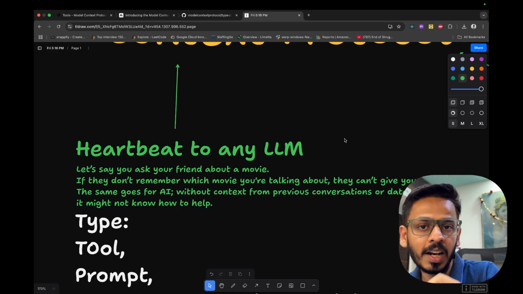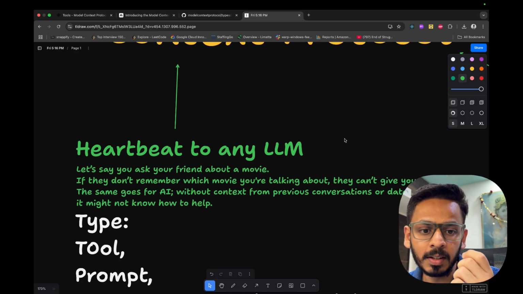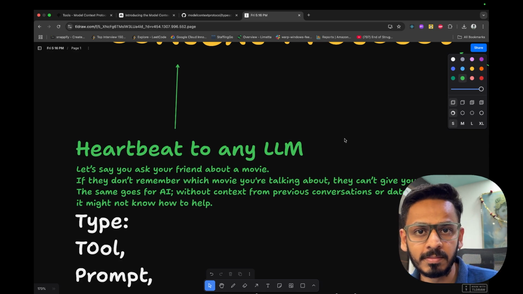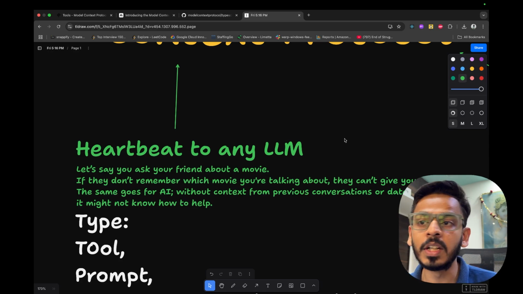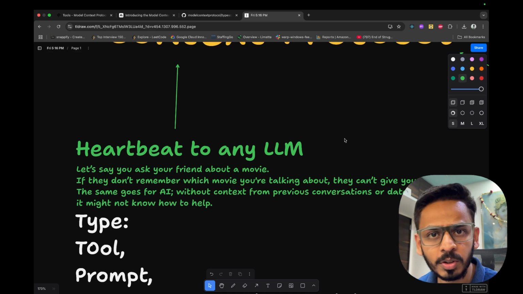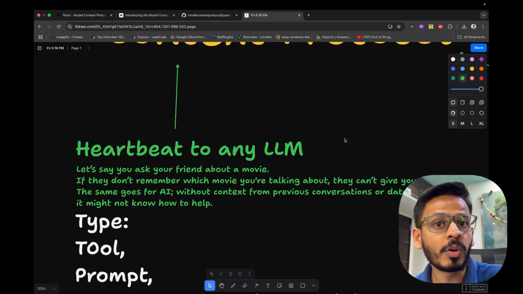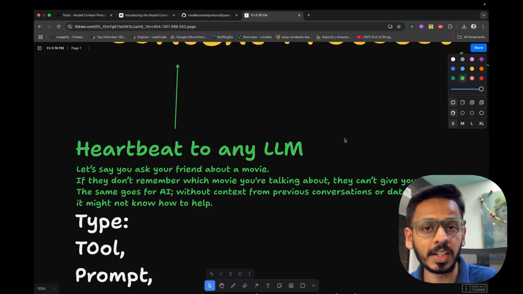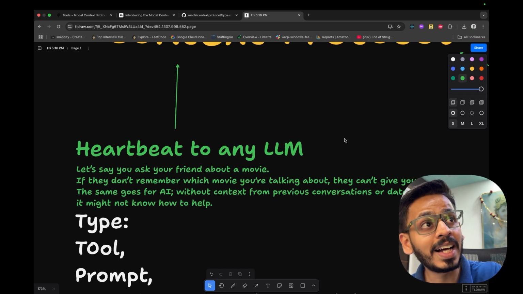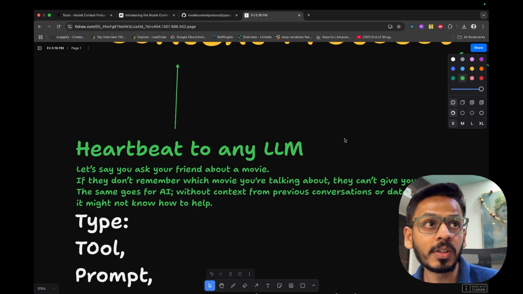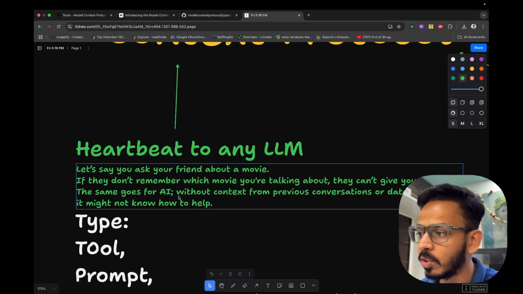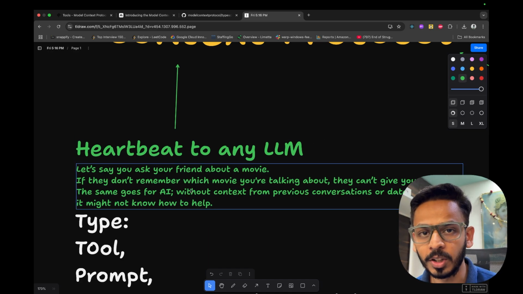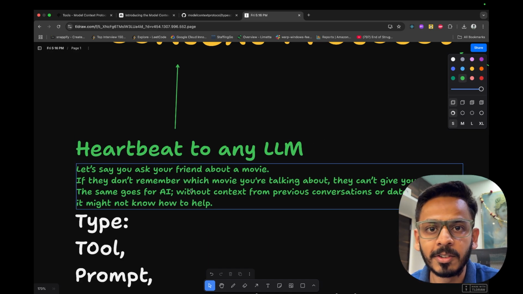Now, that action movie could be anything. It could be a Bollywood movie, a Hollywood movie, a South Tollywood movie. But how can Hari tell me if that movie is good or not without me giving him the context? Like, I want to talk about that Hollywood movie, or that Bollywood movie. So if they don't remember which movie you're talking about, they cannot give you good info, right?